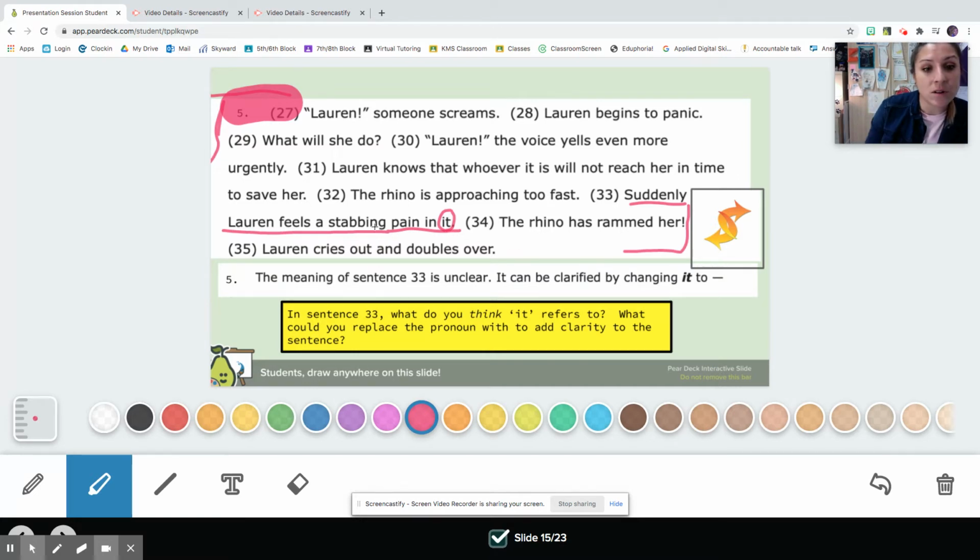Okay, so I know that there's a rhino, and it's approaching her. In the last sentence, it says that the rhino had already rammed her, and the it is referring to something that has the stabbing pain that she feels. So I'm going to assume that's something on her body. So it ran into something. It could have been her leg, her head, her stomach, her arm. So just by those context clues, I have to look at the sentence around it and the sentence before. You're going to have to read more than just that sentence to know how to replace it. So I'm going to assume it's part of her body.